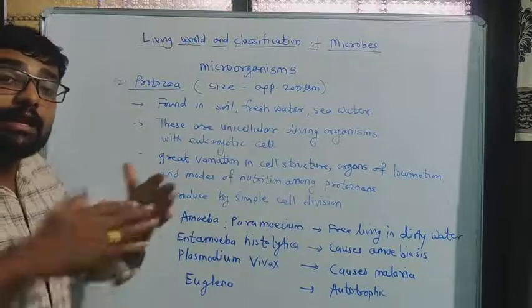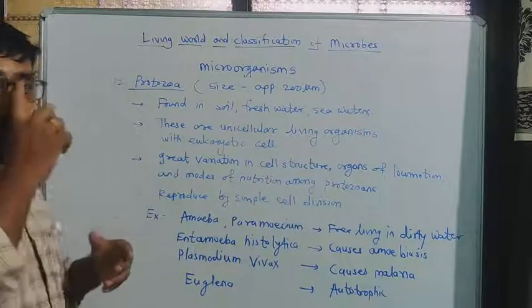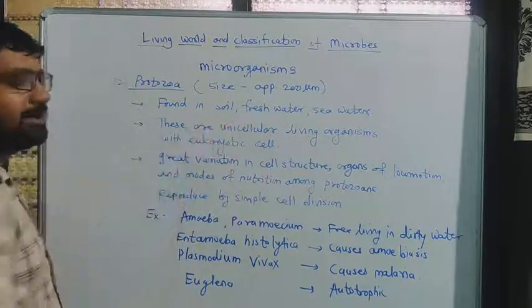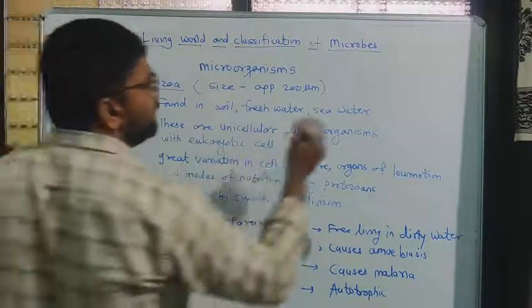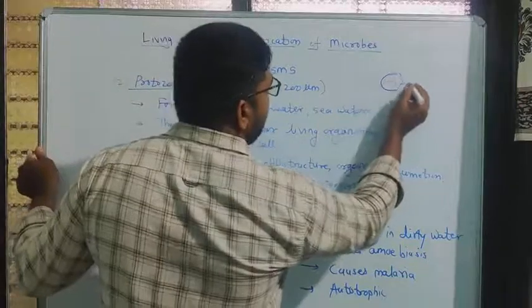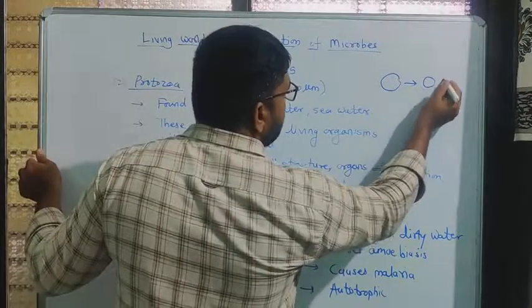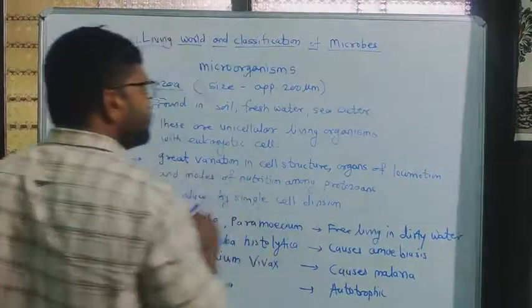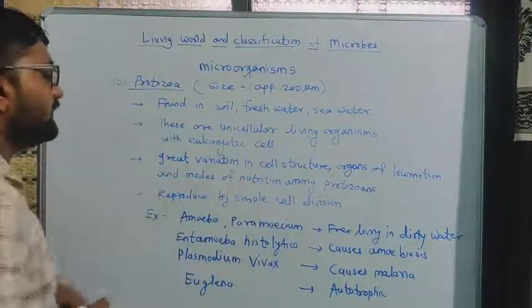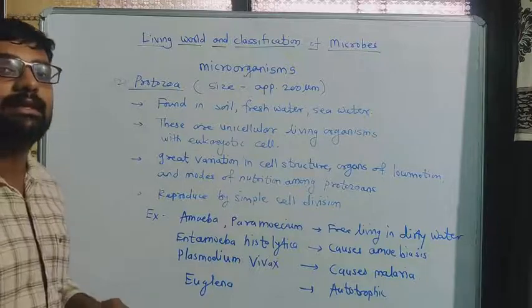Division means what? Dividing. We know these are single-cell organisms, unicellular. So simply, this is one cell, okay. Then what happens from that? Two cells are formed. This one cell gets divided into two cells, okay. In such a way the reproduction takes place by simple cell division.